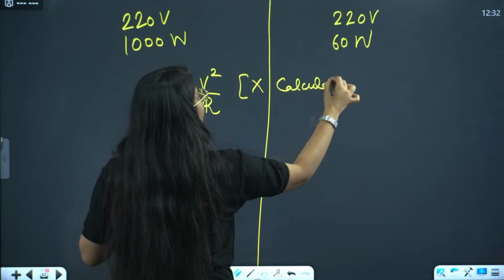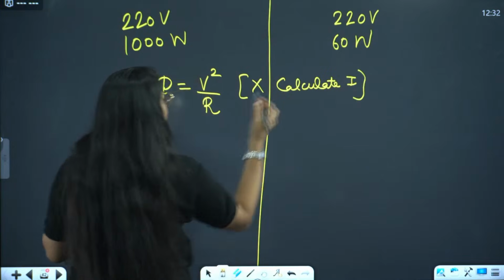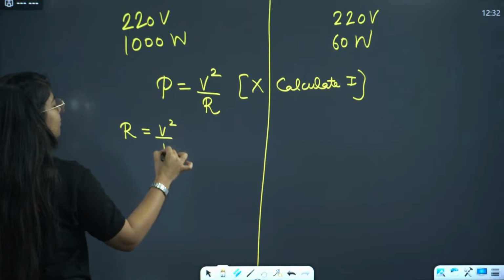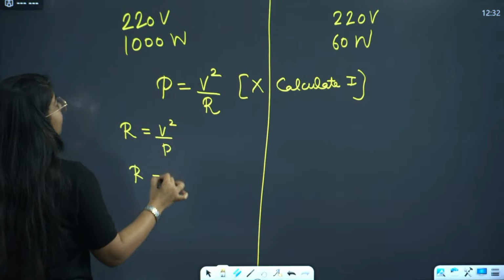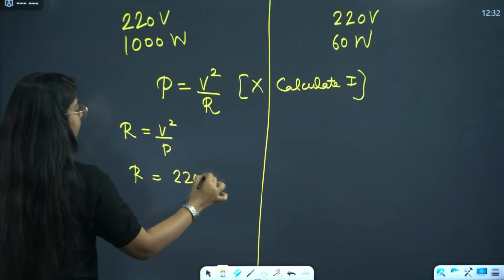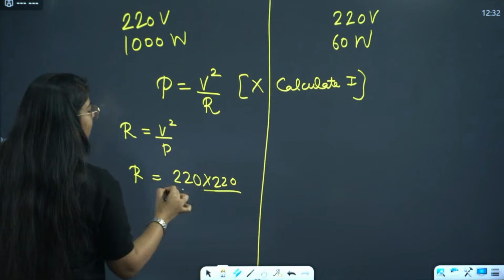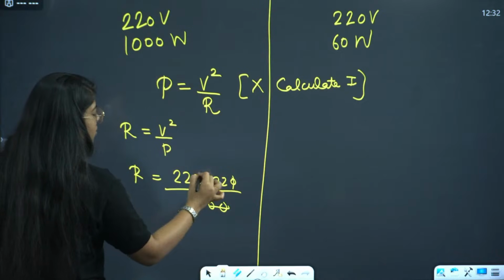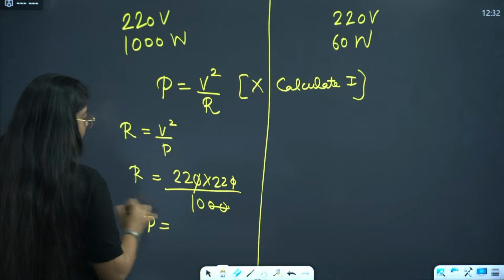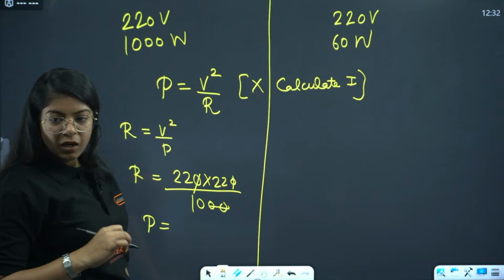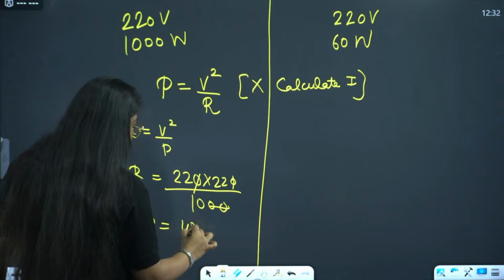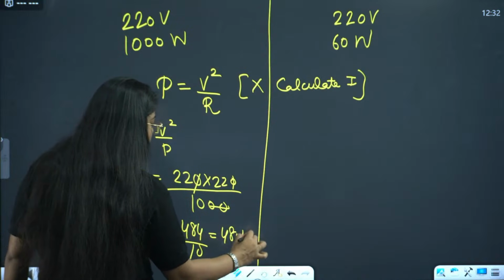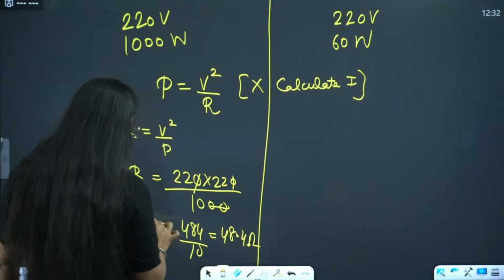Directly you can calculate R. R will be V square divided by P. So R will be what? V square is 220 into 220 divided by power is 1000, right? So these two zeros cancel out. 20 into 22, 22 into 22 is what? 484. 484 divided by 10, that will be 48.4 ohm, right?